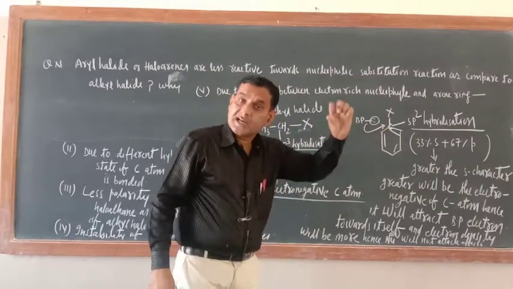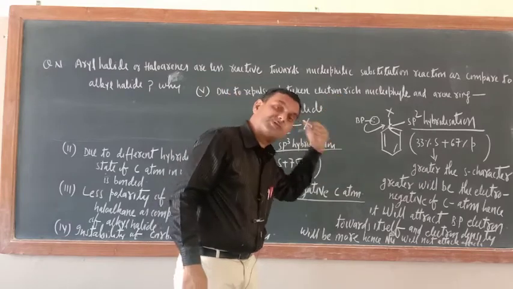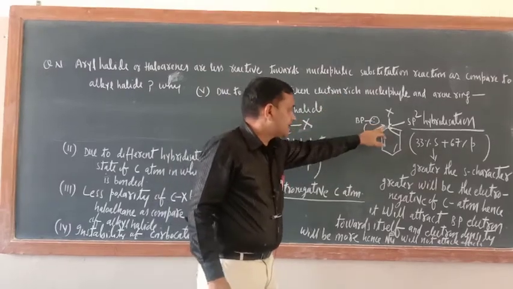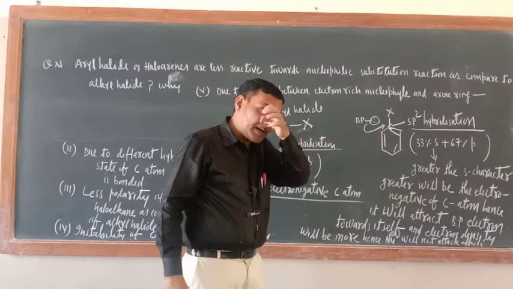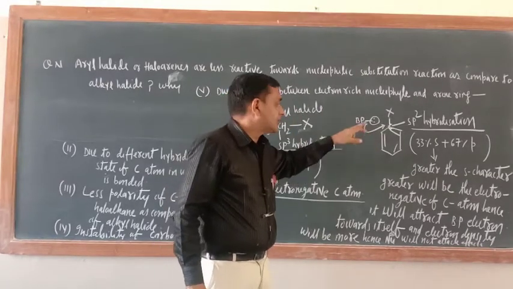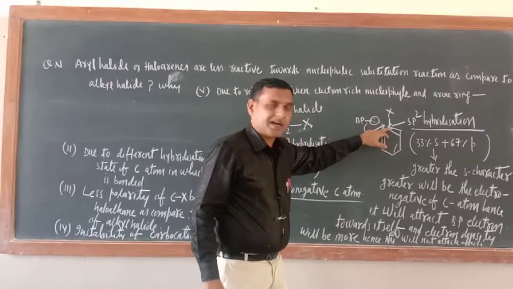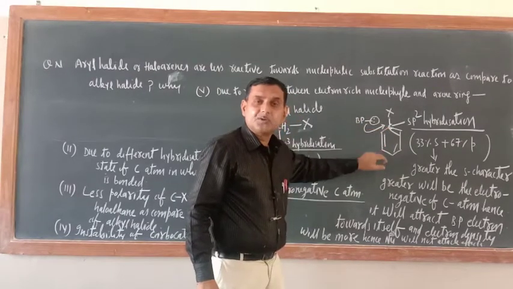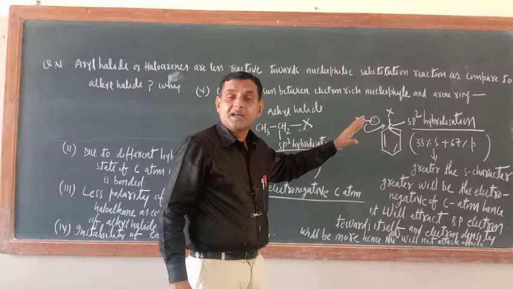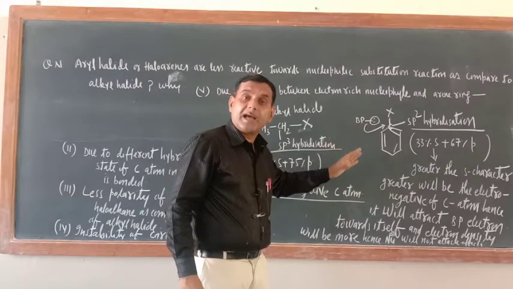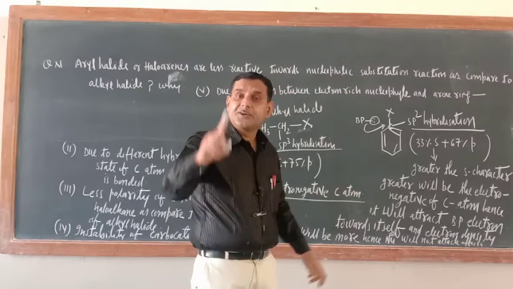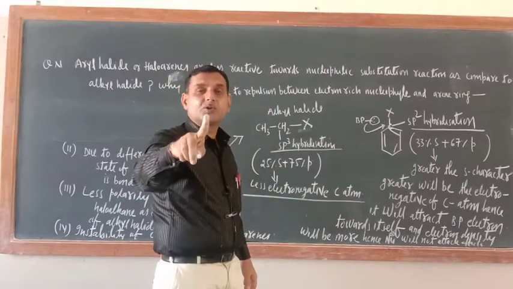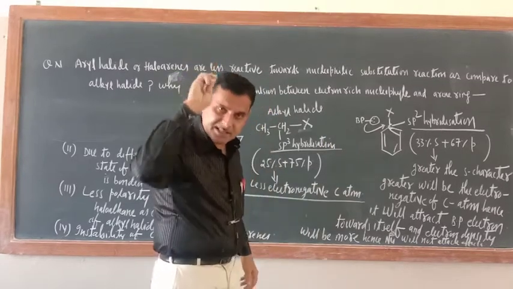This is the center at which the nucleophile has to attack. Now this is an electron rich center. Why? Because this carbon atom's electronegativity is more, so the bond pair electron will be attracted towards this carbon atom. Then the nucleophile will attack but will not attack effectively, because a nucleophile always attacks those centers where electron density is less.